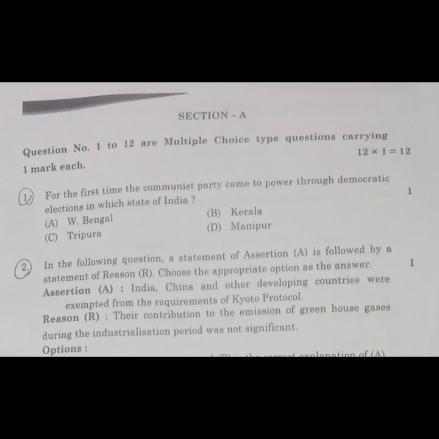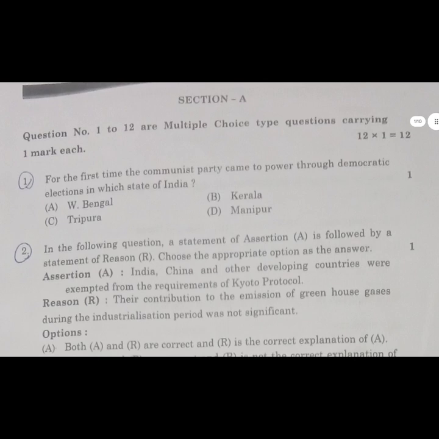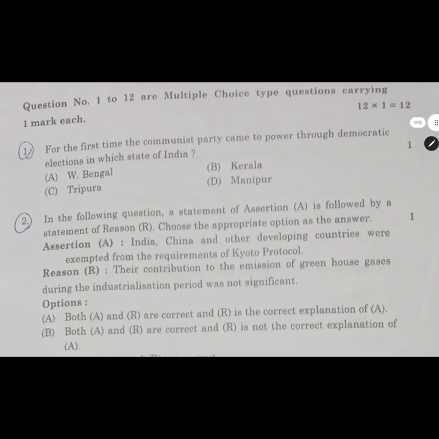This is my question paper. Section 1 included 12 marks, each an MCQ. So here I'm going to solve for you. The first time the Communist Party came to power through democratic elections in which state? The democratic power came in Kerala.